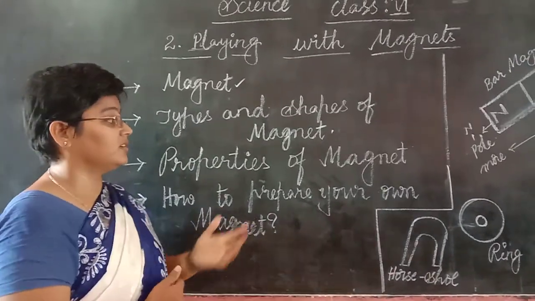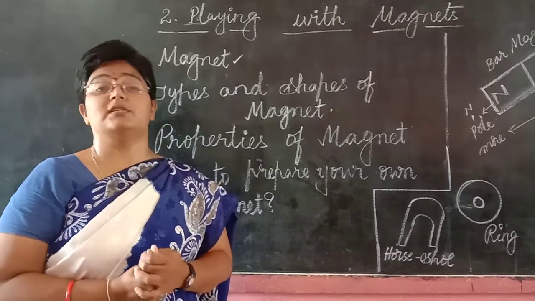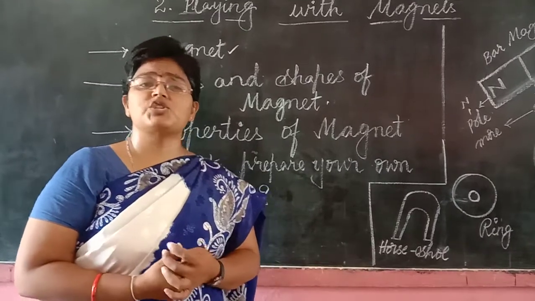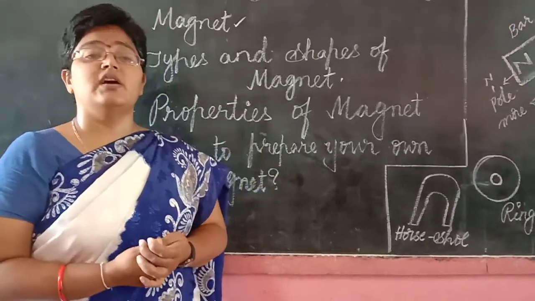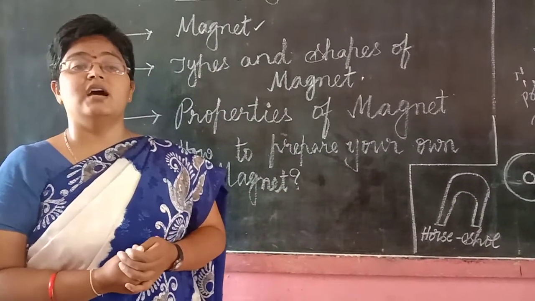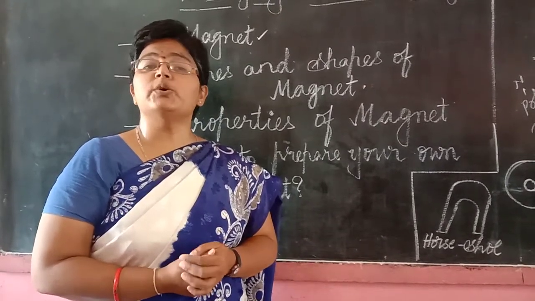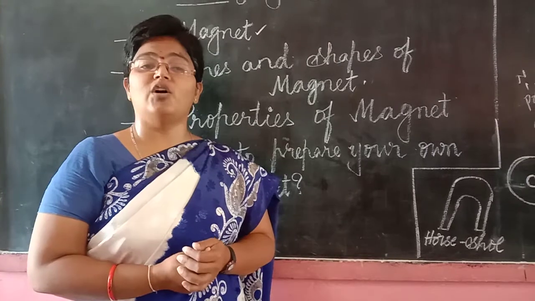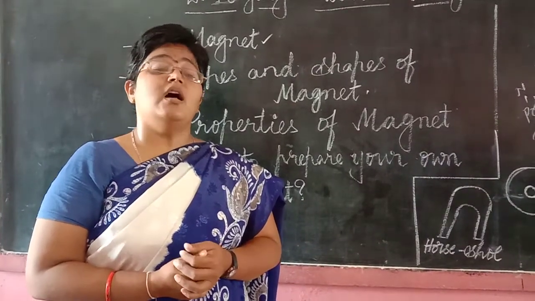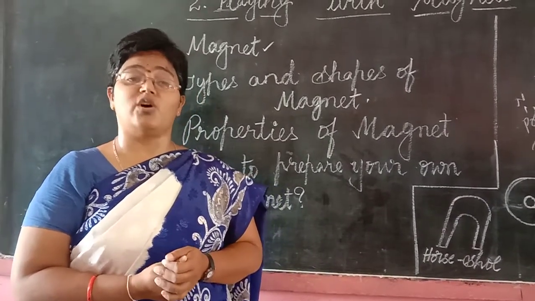And one more property of the magnet is magnetic induction. What is magnetic induction? Magnetic induction is the property where a magnetic material acts like a magnet by being with a magnet for a long time. So if you place a magnet along with a safety pin, even the safety pin works like a magnet after being with the magnet for a long time.